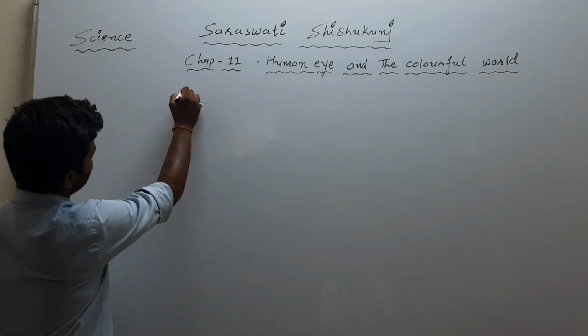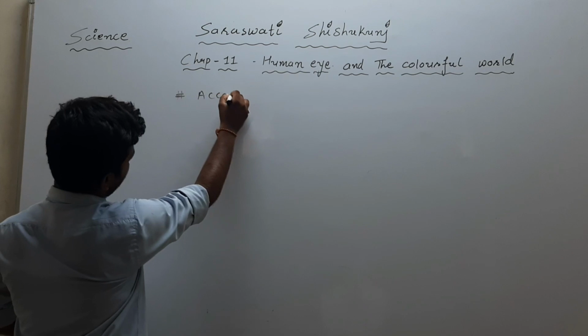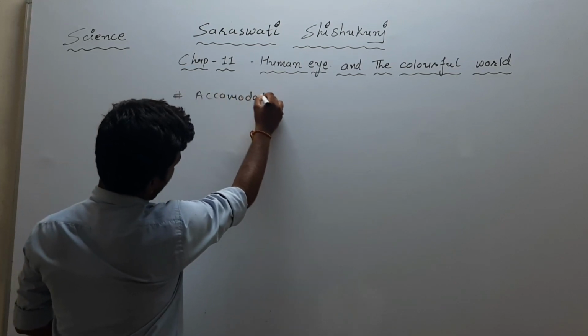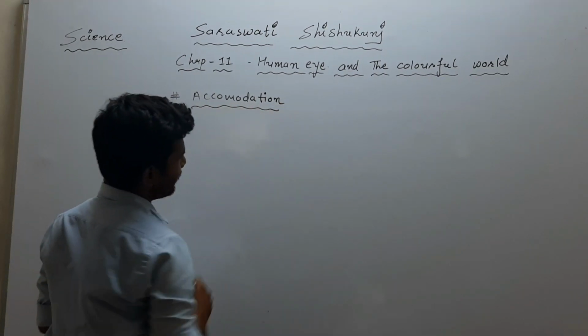Okay, the first term which we have to understand is accommodation of our eye. See, first of all, what does this word mean?